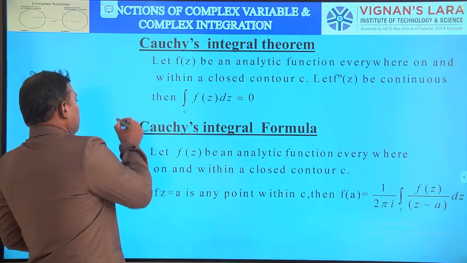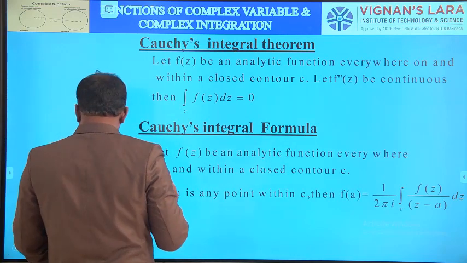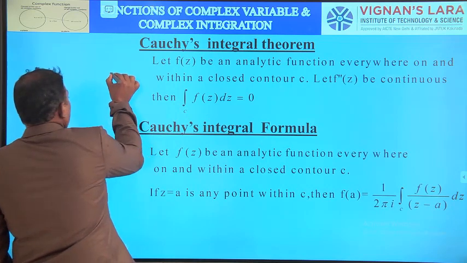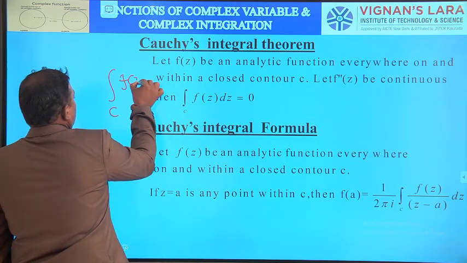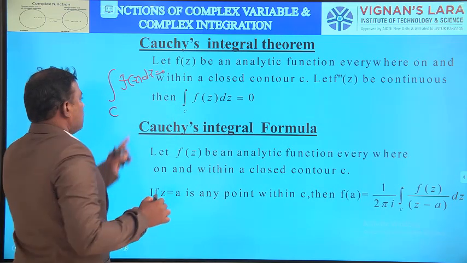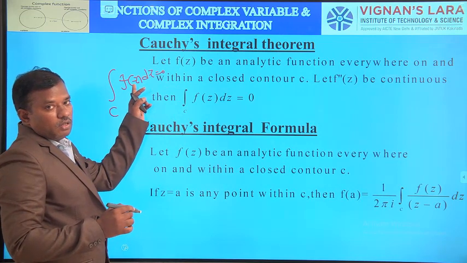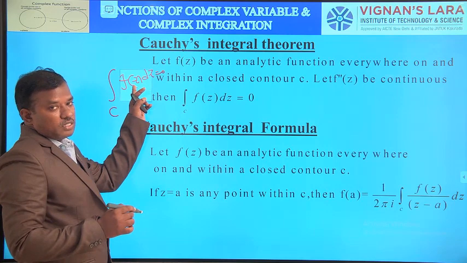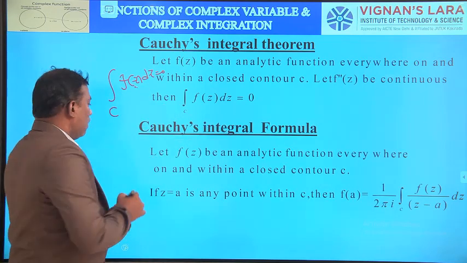What is the integral theorem? Integral over C of f of z dz is equal to 0. This is the statement of Cauchy's integral theorem. Here f of z is analytic everywhere within and on C except z equal to A. This z equal to A lies outside C. Then integral over C of f of z dz equal to 0.